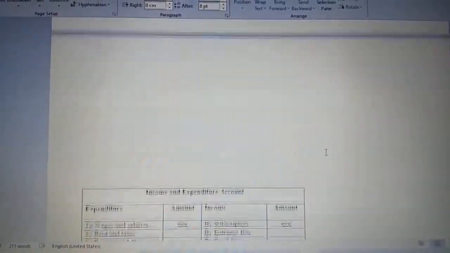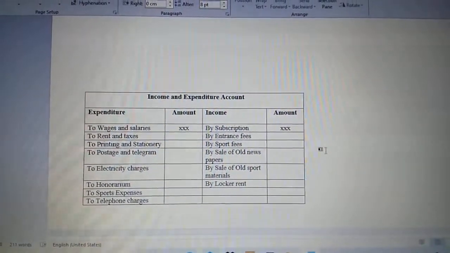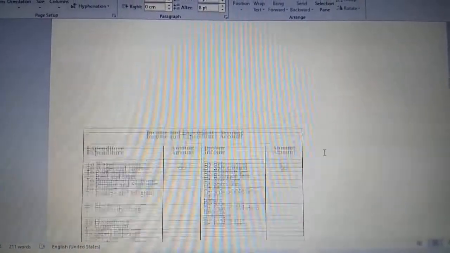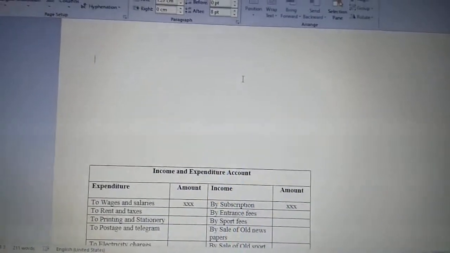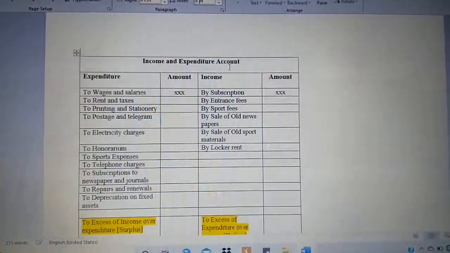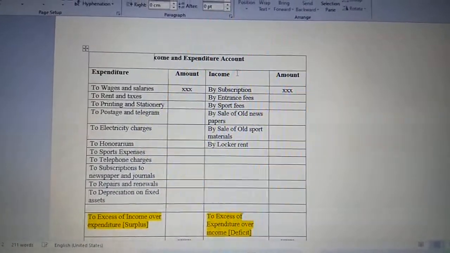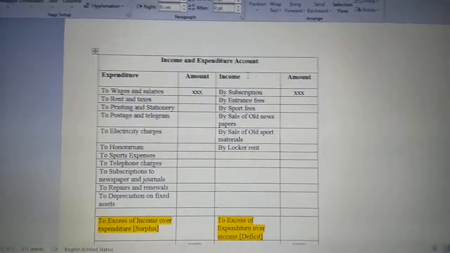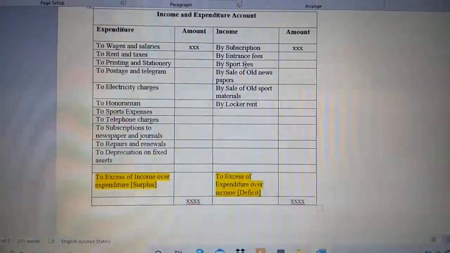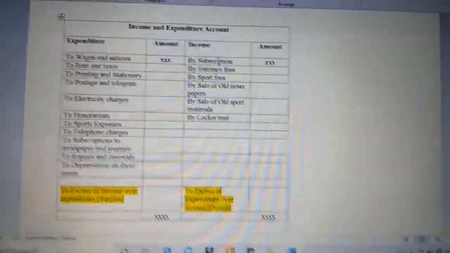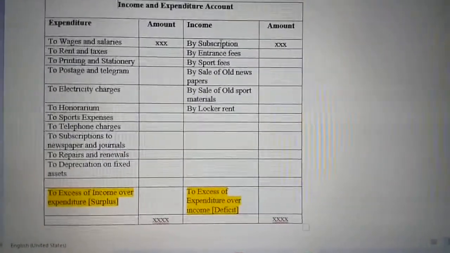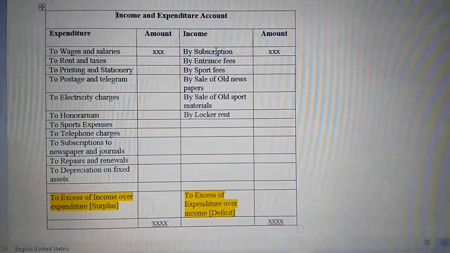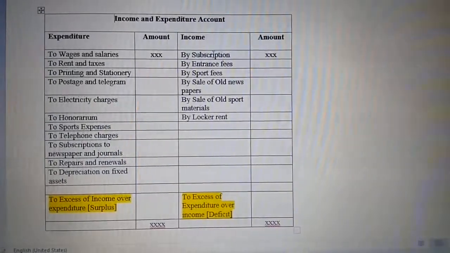Then moving on to the next format, the income and expenditure account. Just observe, income and expenditure account is just similar to the profit and loss account.